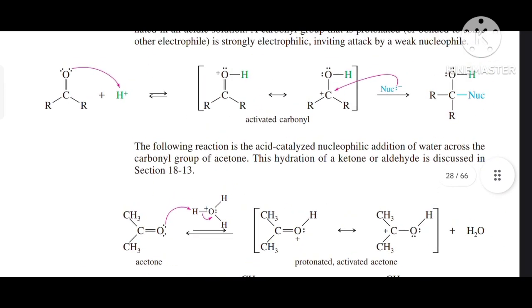So in this reaction slide we can clearly see that the carbonyl group is protonated under acidic conditions, and due to this acidic condition the electrophilicity of the carbonyl carbon increases, because the protonated oxygen is more electronegative, and the more electronegative oxygen attracts electron density more effectively from the carbonyl carbon atom, so its electrophilicity increases.